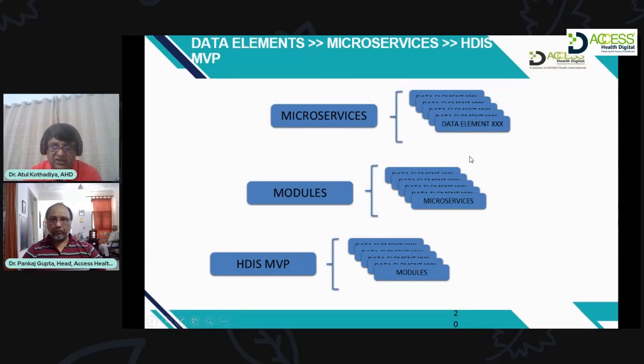The IPD module will have different features and functionalities, right from registration to nursing management, OT management, laboratory management, and radiology management. So a group of microservices will be a module, and a group of modules will be your HDIS. All these OPD, IPD, radiology modules together will be your HDIS system.